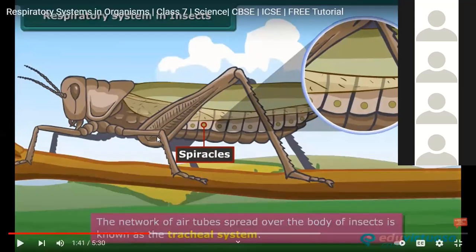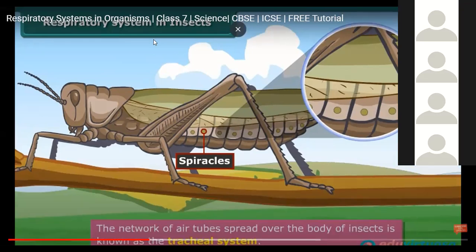Do you understand what the spiracles are? Yes, sir. These are the small tiny holes along the sides of the body of the cockroach. That is called the spiracles. To connect these small tiny holes with the rest of the body, there is the tracheal system. Is it clear for everyone or not? Yes, sir.